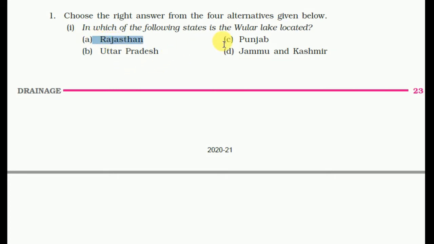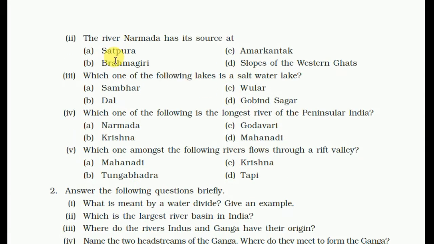Which of the following is a lake in Jammu and Kashmir? Wular Lake. The river Narmada has its source at Amarkantak. Which of the following lakes is a salt water lake? Sambhar Lake. Which of the following is the largest river of peninsular India: Krishna, Kaveri, Godavari? It is the Godavari. Which of the following rivers flows through a rift valley?